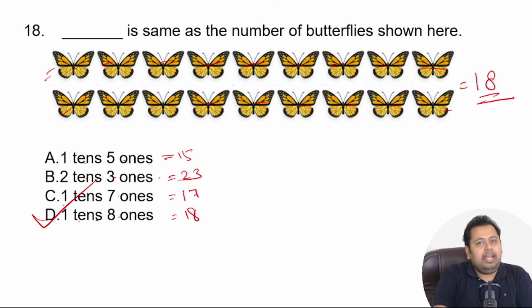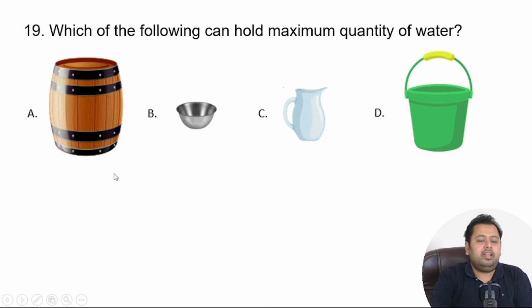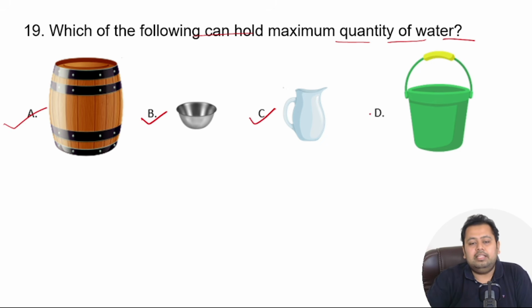If you got it right, give yourself a star. Right. Now question number 19. Which of the following can hold maximum quantity of water? So you can see a barrel over here, there is a bowl over here, there is a jug, and there is a bucket. Again, pause the video, answer it, we meet the other side.